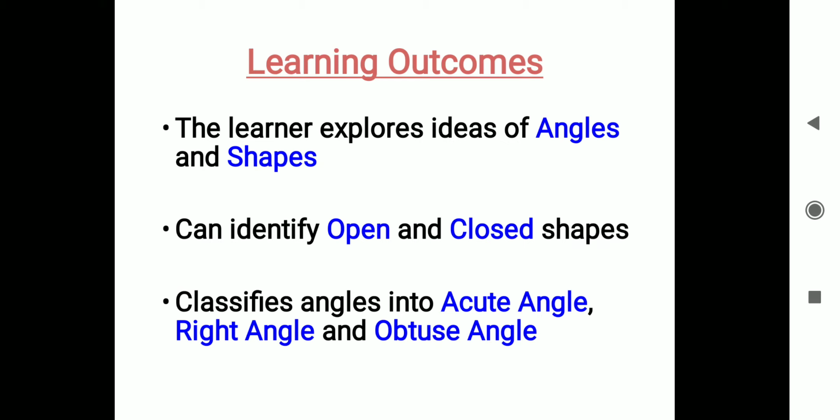The learning outcomes mean that after completion of these activities, you will be able to explore different ideas of angles and shapes. You will also understand open and closed shapes. You can classify the angles into acute angle, right angle and obtuse angle. However, we have already started the chapter and I have made you understand, even made a separate video on types of angle. So let's see.